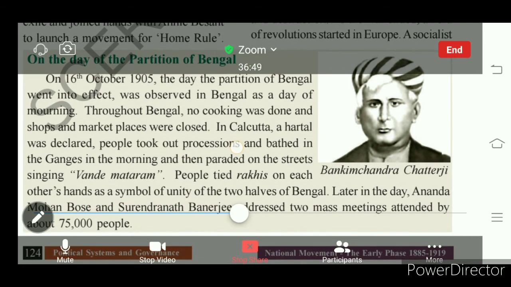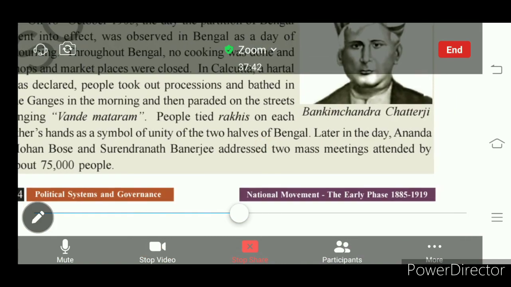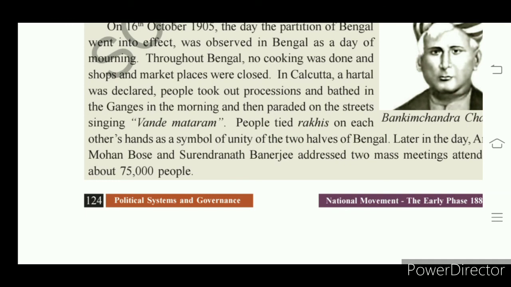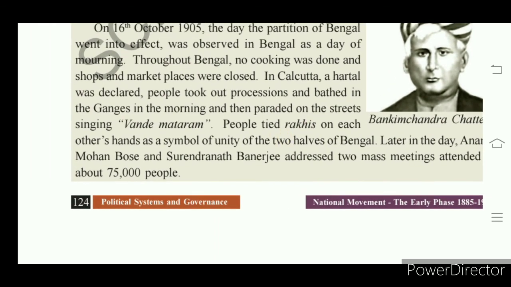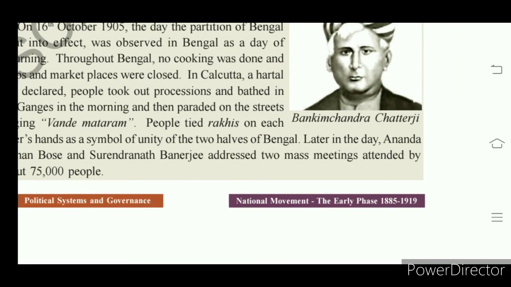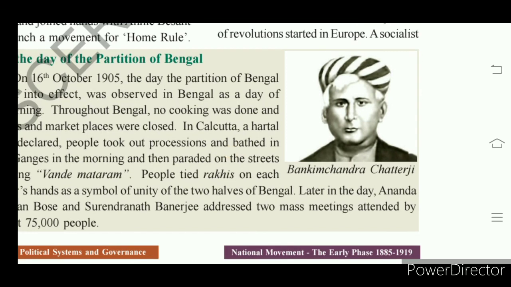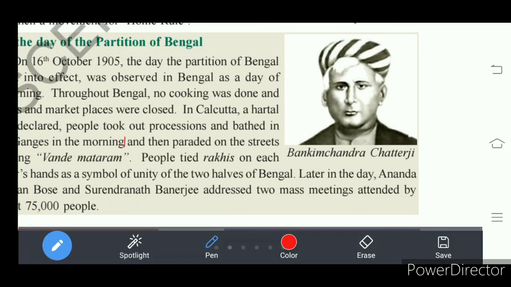Next day, on the 17th October, Ananda Mohan Bose and Surendranath Banerjee, these were the leaders, conducted two mass meetings, and 75,000 people attended. And this Vande Mataram was written by Bankim Chandra Chatterjee. Look at the photograph of Bankim Chandra Chatterjee. In Telugu, it is called Vande Mataram. In the Bengali language, it is called Bande Mataram. In place of V, you should keep B. That is called Bande Mataram.